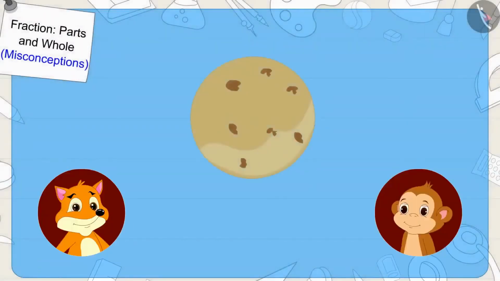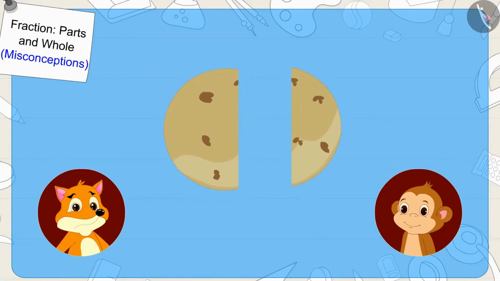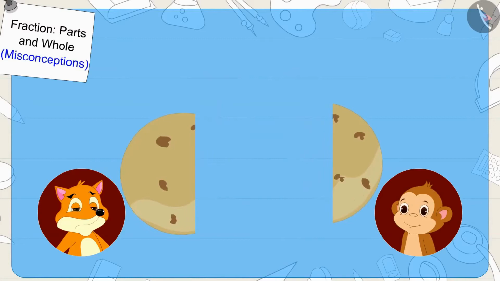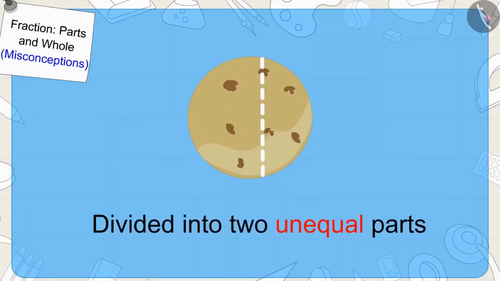Now, both of them decided to divide the chapati in two halves. The fox divided the chapati in two parts like this and gave one part to Babban. Can you tell if the fox really gave Babban half of the chapati? Exactly. The fox did not give half part to Babban.